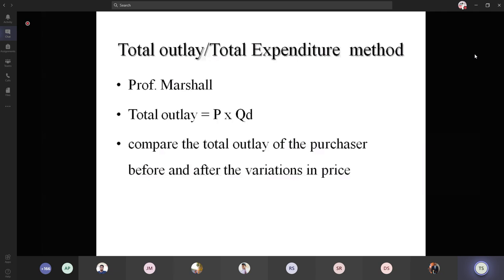With the total expenditure value we can determine the type of commodity. Is it clear, guys?